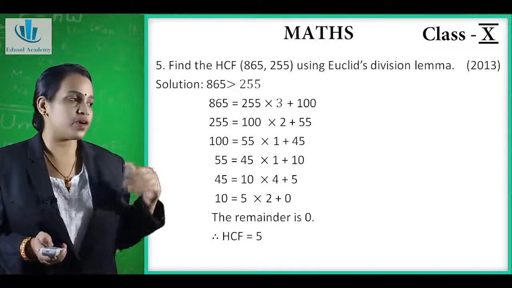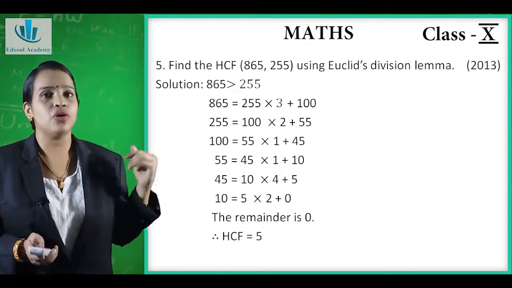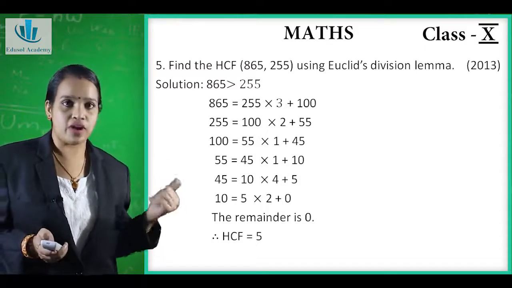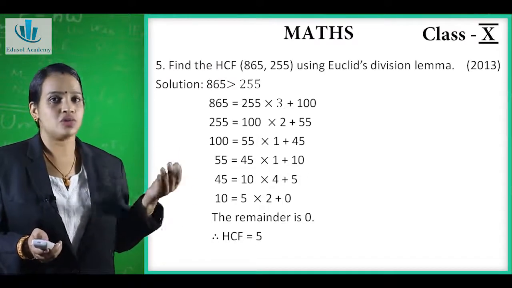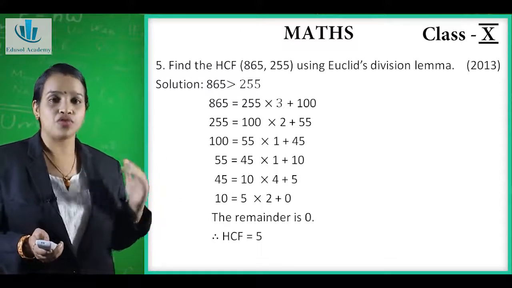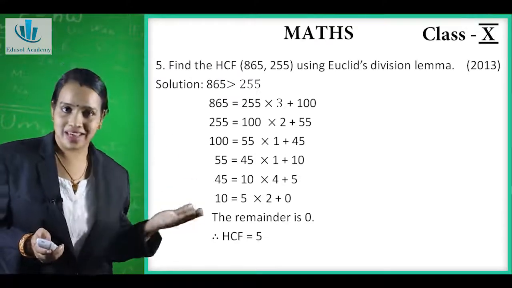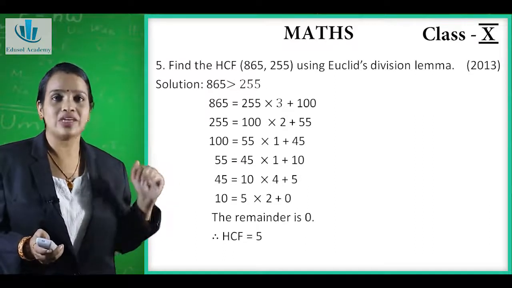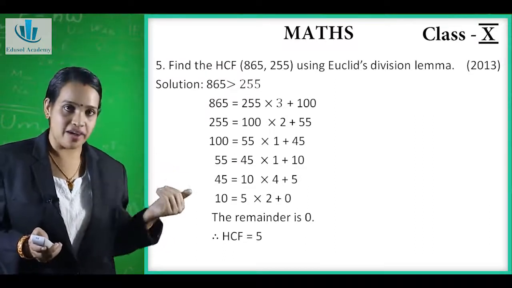Again you can solve it because we have not got the remainder 0. So 100 is equal to 55 into 1 plus 45. Again it is not equal to 0. So 55 is equal to 45 into 1 plus 10. Again 10 is not equal to 0. So 45 is equal to 10 into 4 plus 5.